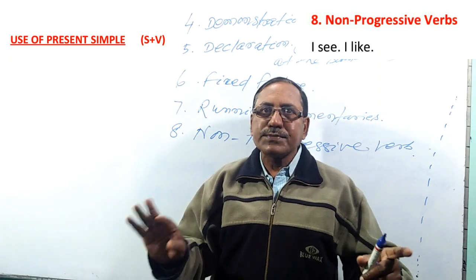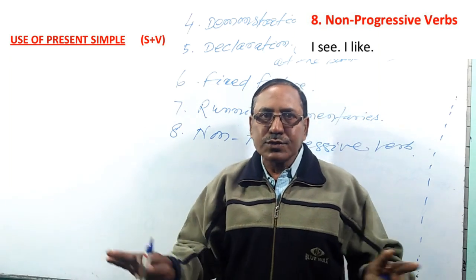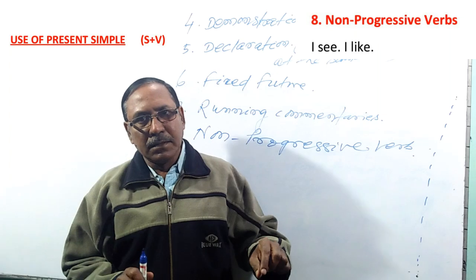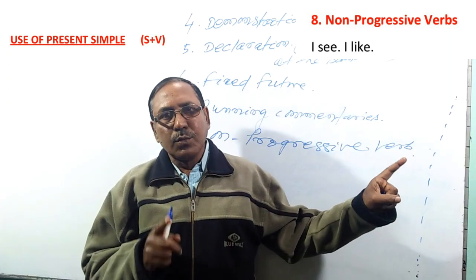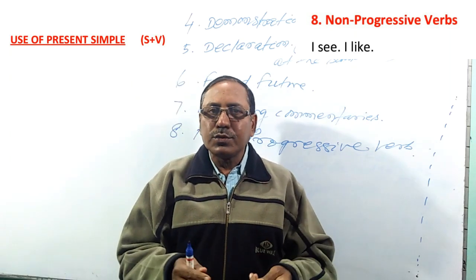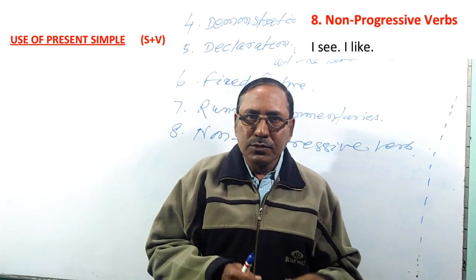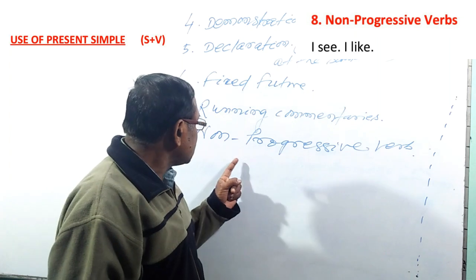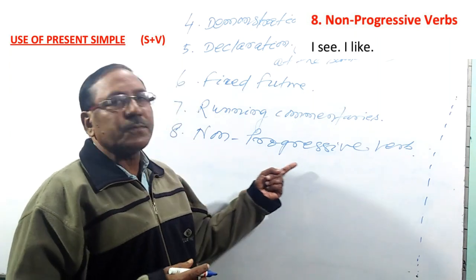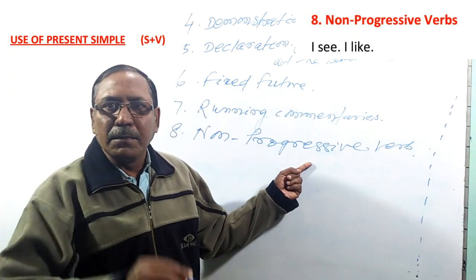Some non-progressive verbs are not used in present progressive, and in that case we use present simple. So I see, I like, these are the uses of non-progressive verb in present simple.